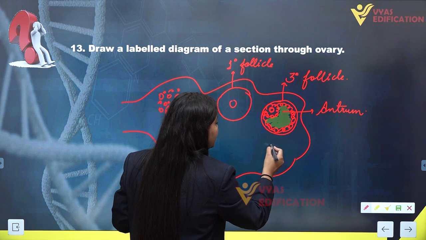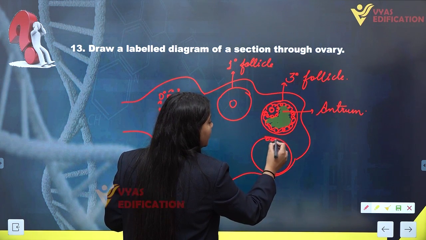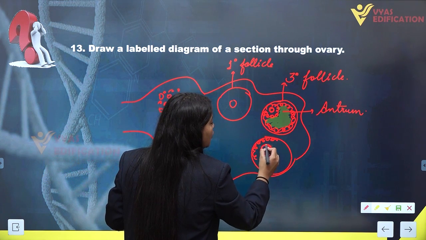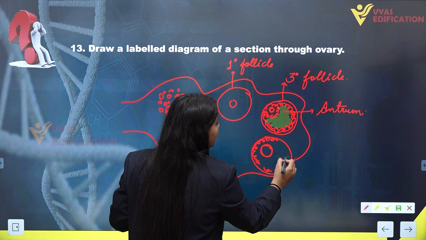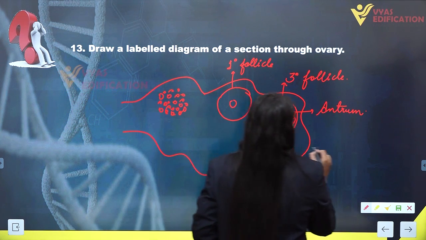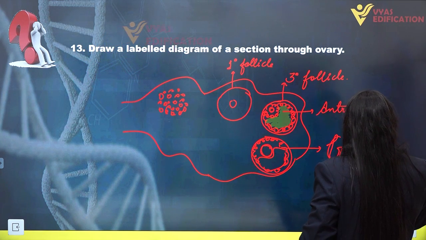Then we have a mature follicle, that is the Graafian follicle, containing our oocyte. This is your matured Graafian follicle. We will mark it as Graafian follicle.